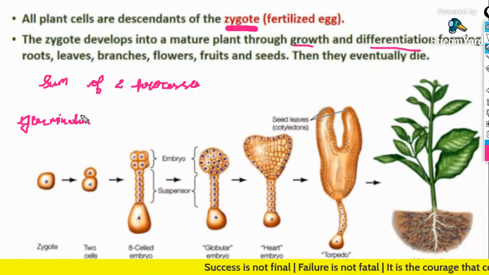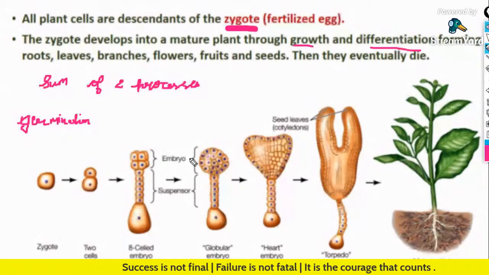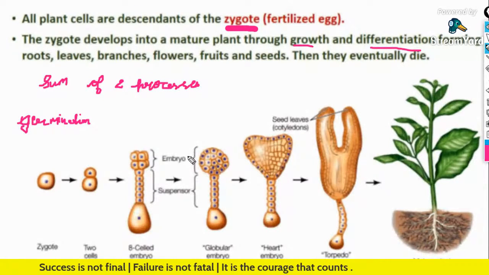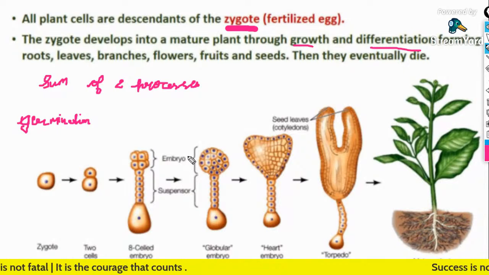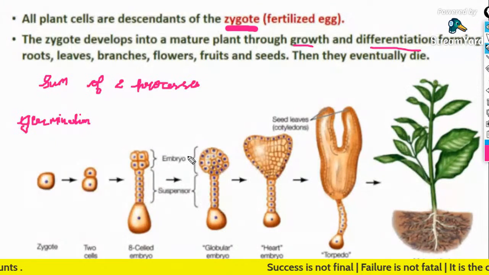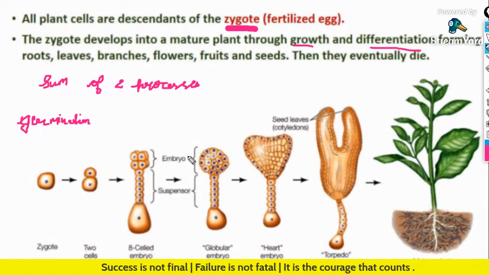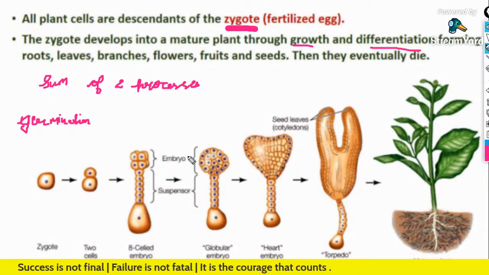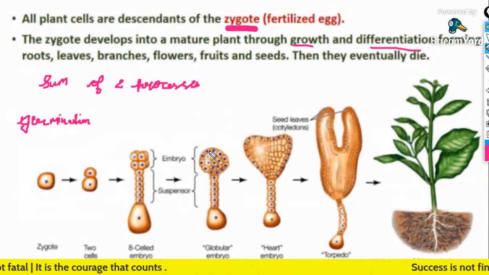So what is this germination? It is the stage in which the plant breaks its seed dormancy and starts to grow up. That is what is said to be seed germination. Is anyone watching this session? Comment me right now.